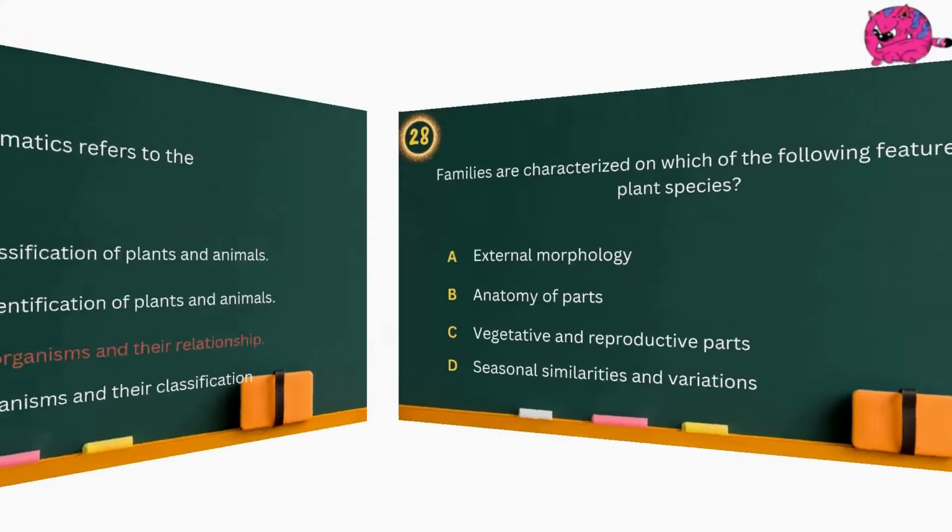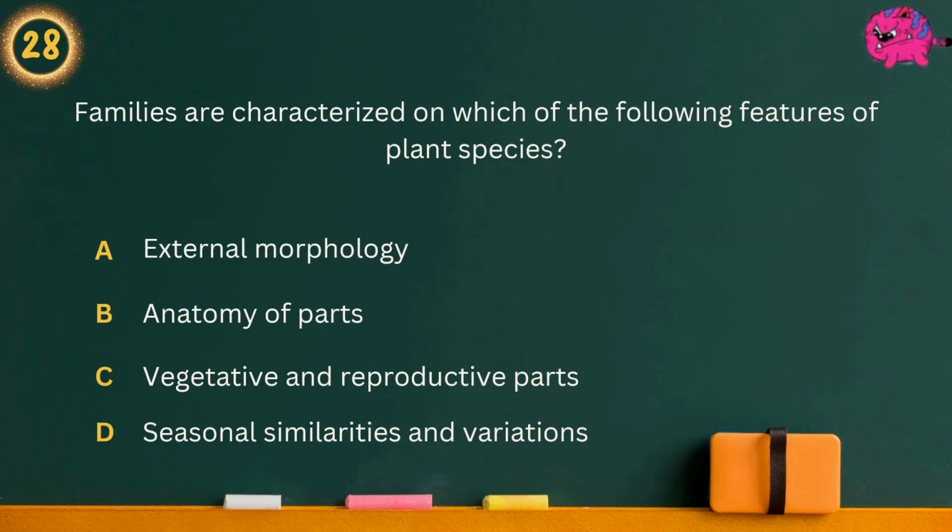Question 28. Families are characterized on which of the following features of plant species? Option A, external morphology. Option B, anatomy of parts. Option C, vegetative and reproductive parts. Option D, seasonal similarities and variations. Answer is vegetative and reproductive parts.